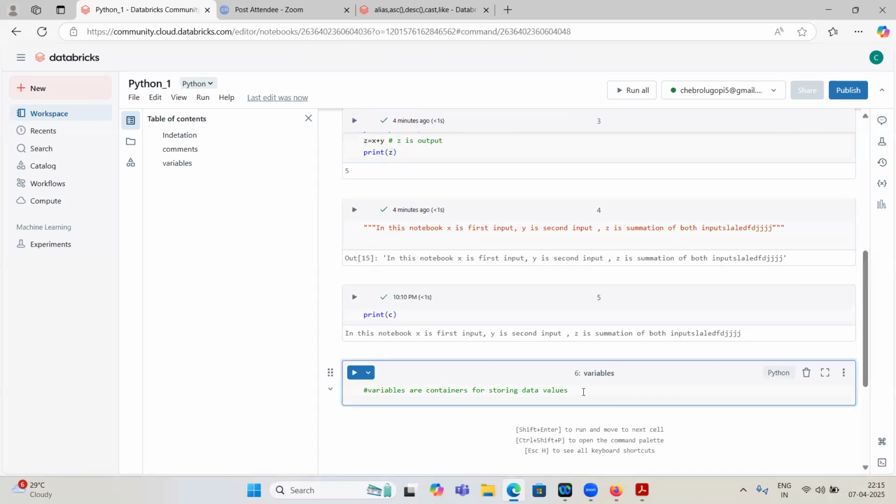So what we are saying is, variables are containers for storing data values. The data may be text type data, numerical data, maybe sequential type data. Whatever the data may be, the variables will store that data. What data types we have, we will discuss maybe tomorrow. These variables will store the data inside them.